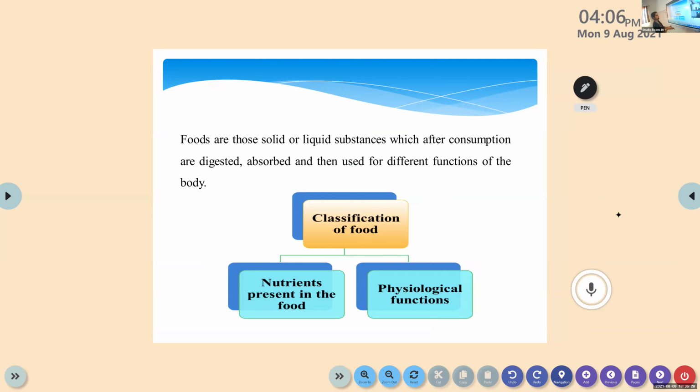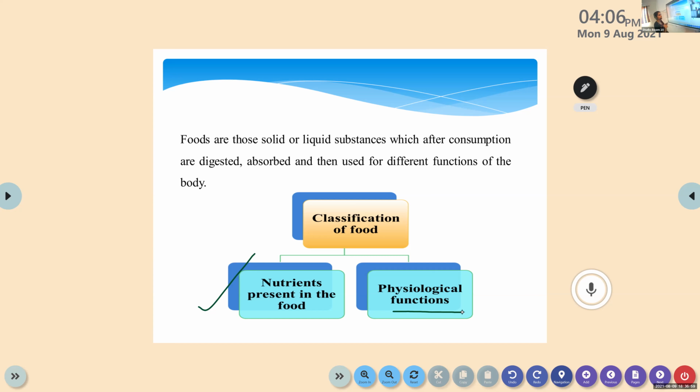So on the basis of food, simply the food means, try to add your points, okay? You already finished the chapters, so try to add your own points. So here in food, we include all the solid foods as well as liquid foods, okay? Or the liquid substances. So on the basis of food, we can classify the food into two. One is nutrients. On the basis of nutrients present in the food, try to learn within the class, okay?